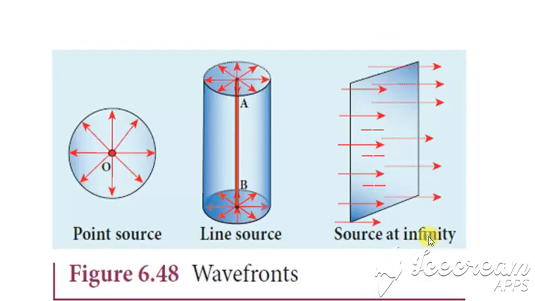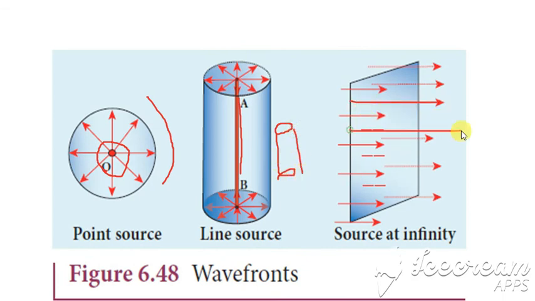So here we have the different types of sources. From the point source we get a spherical wavefront, from the line source we get a cylindrical wavefront, and these are the sources from infinity. Even from infinity we get wavefronts. Clear? Thank you.